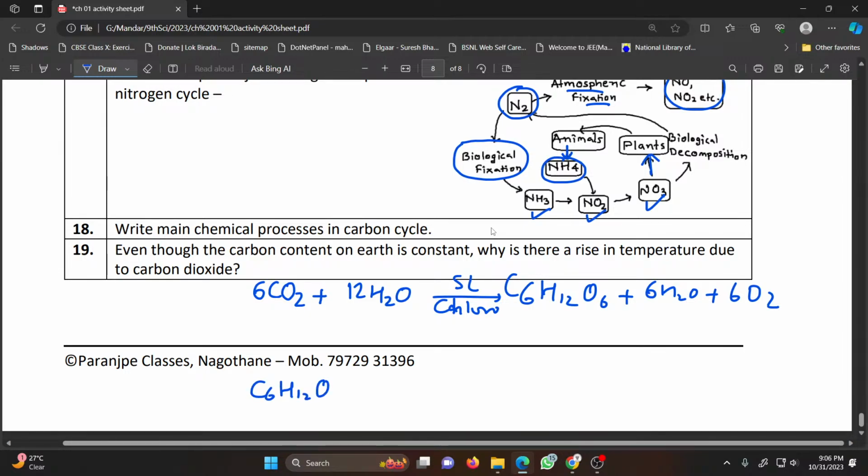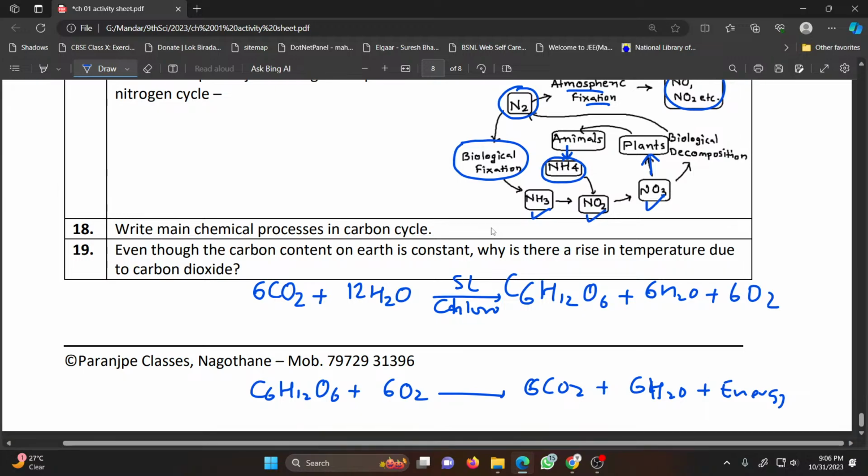C6H12O6 plus 6O2, oxygen is consumed in this process to produce 6CO2 carbon dioxide, 6H2O water, along with energy. So photosynthesis, and the second one is respiration.